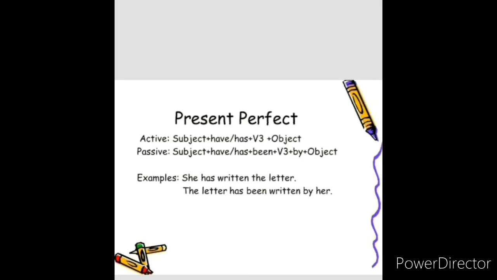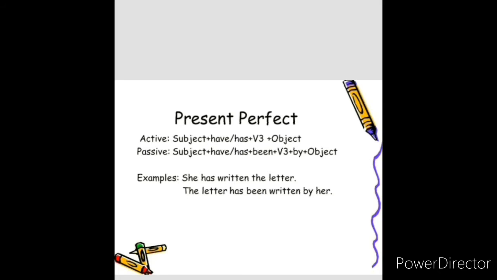If it is passive voice, you have subject plus have or has plus been plus verb 3 plus by plus object. Active voice is direct voice. Passive voice is indirect voice. You are telling someone about something already done. That you are telling means that is passive voice.